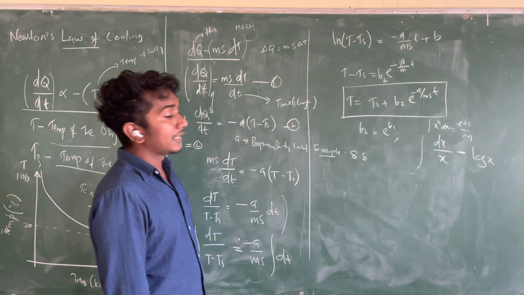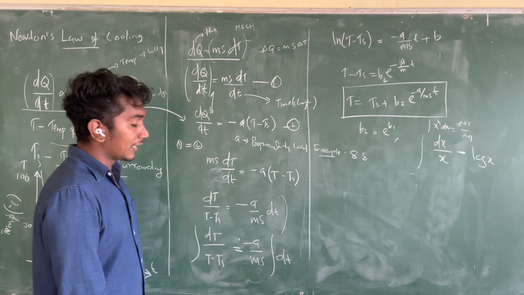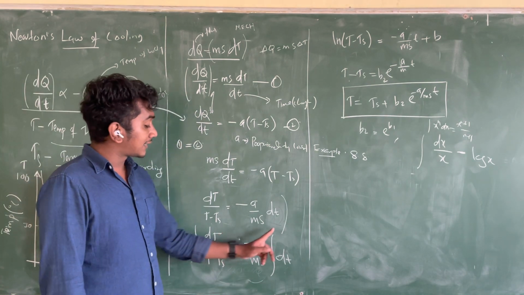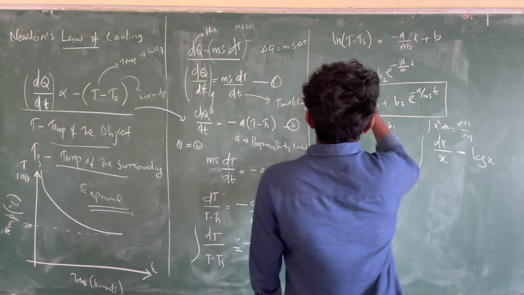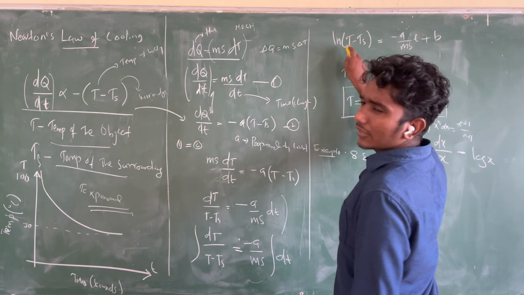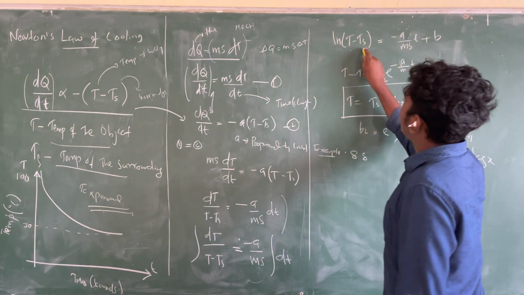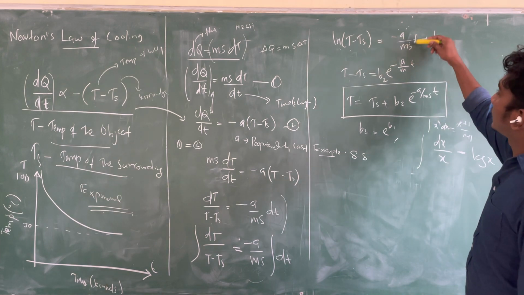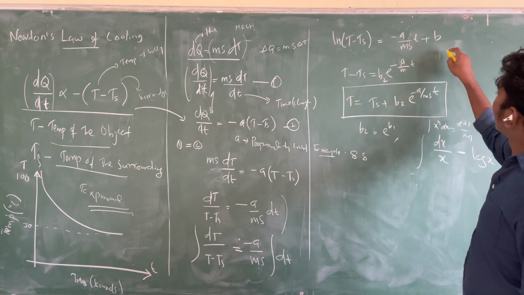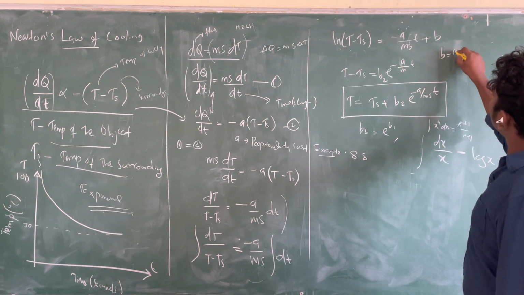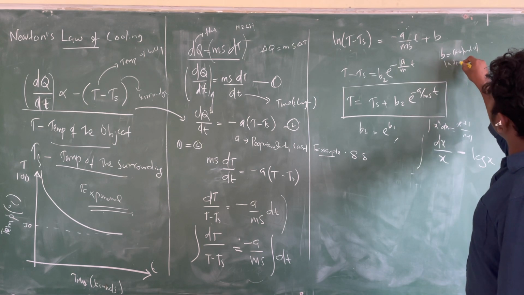You just keep this in your mind, we need it later also. What is integral dt? Integral dt is t. So I would prefer log, this is natural logarithm. ln of T minus Ts is equal to minus a by ms into t plus D. What is D? D is also the constant of integration.